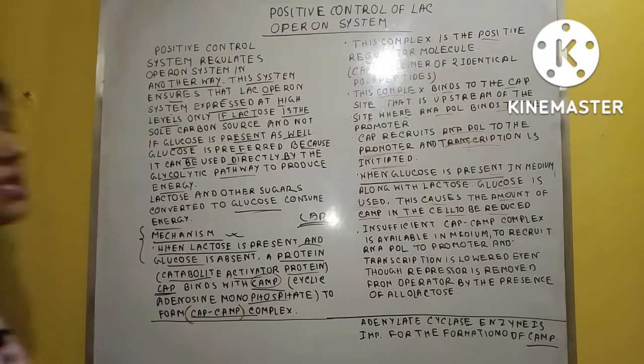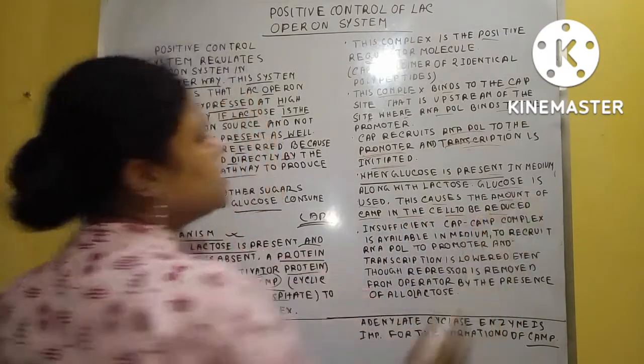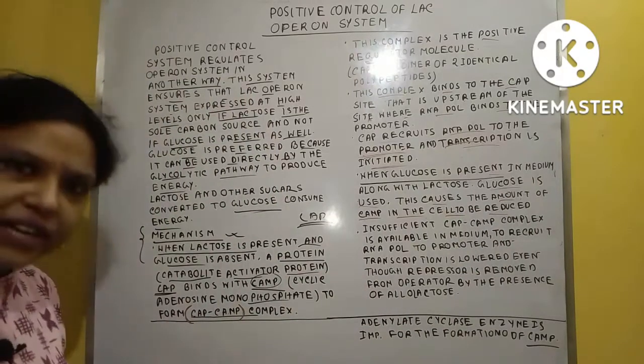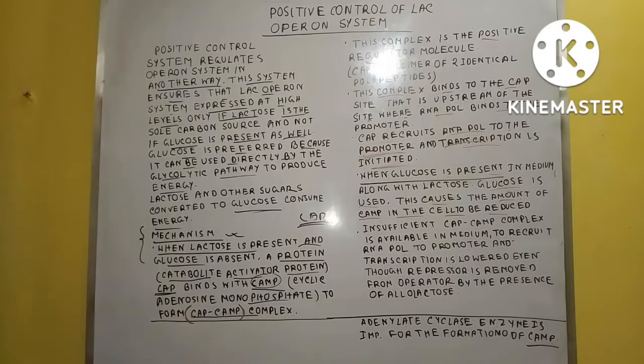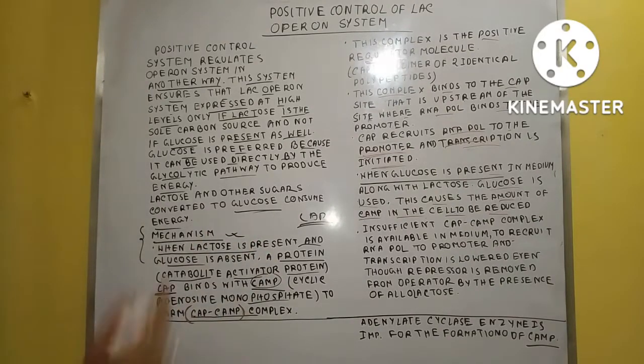That means cAMP production is not needed. Why? Because glucose is already present.